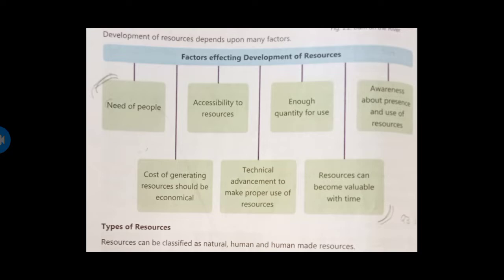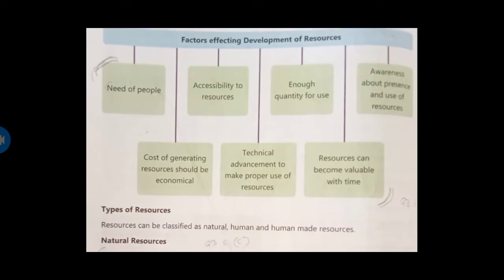Man started developing the resources. Development of resources is happening. Accessibility to resources: to access those resources, the development of resources is also increasing. Technical advancement to make proper use of resources: many machines are used in a technical way so that we can get the proper resources, and because of that resources are developing in enough quantity for use.